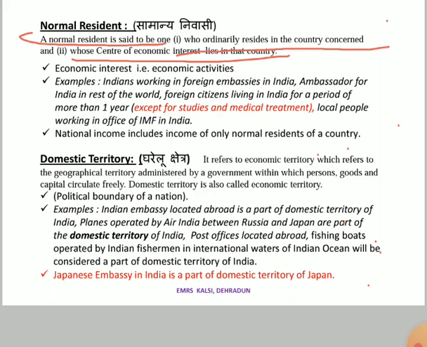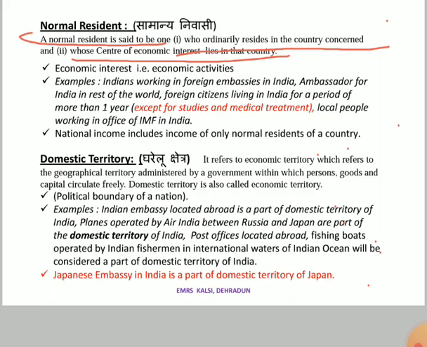For example, if a Pakistani airline has landed at an Indian airport, that airport belongs to India, but by name, which country's name is associated with that airline? Pakistan's name. So physically it is present in India, but if we ask in which domestic territory that plane will be counted, it will be counted in Pakistan's domestic territory.